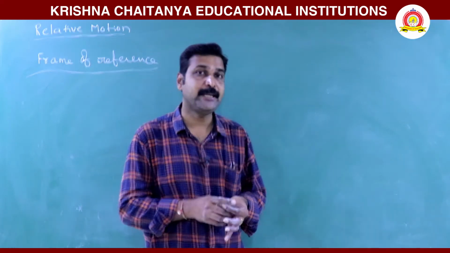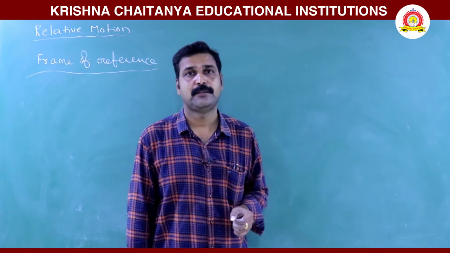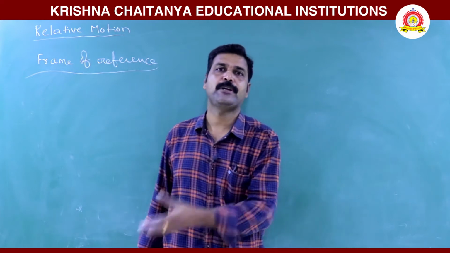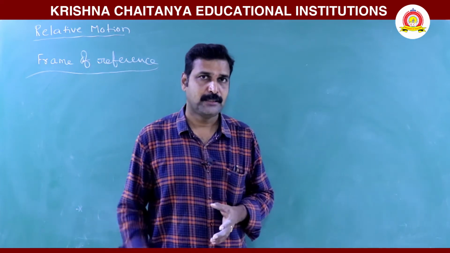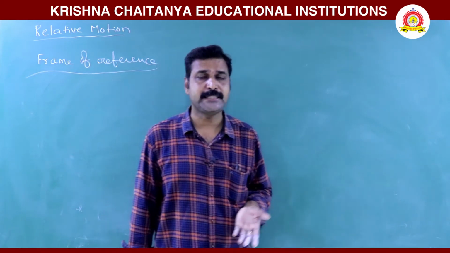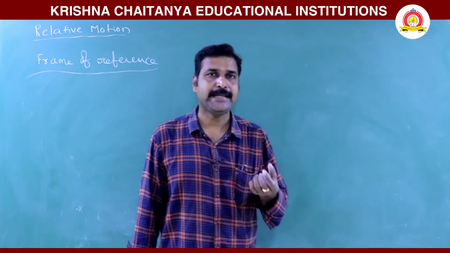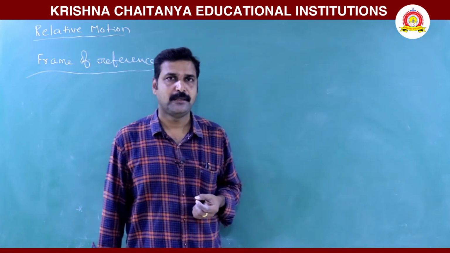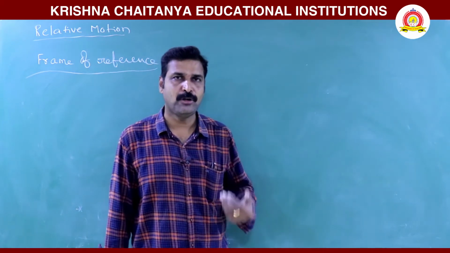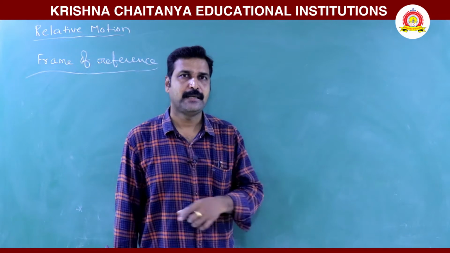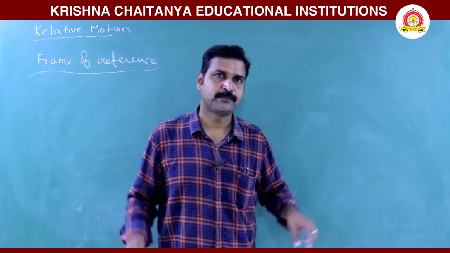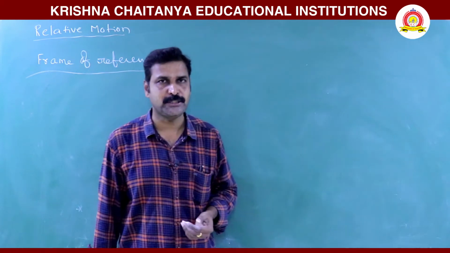If you are describing the motion of a rocket from the laboratory, then the laboratory is the frame of reference. So likewise, a frame of reference is nothing but a coordinate system. What does a coordinate system need? It needs x, y, z axes, a rectangular coordinate system. If you stand on a road, it contains an x-axis and y-axis, so it is a plane, and you can call it a coordinate system.